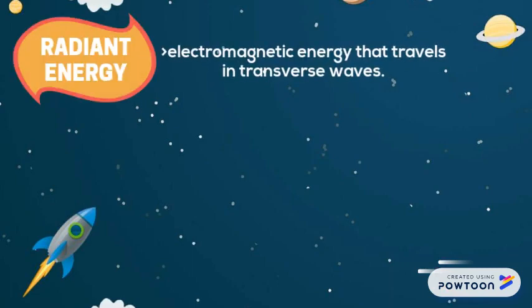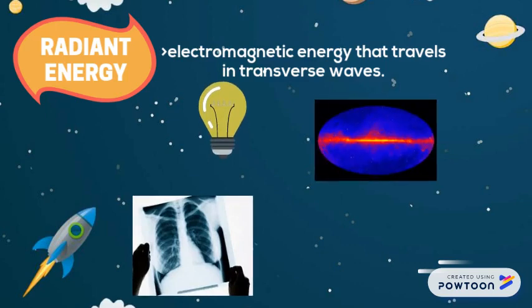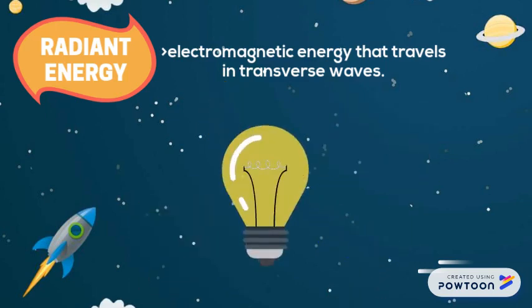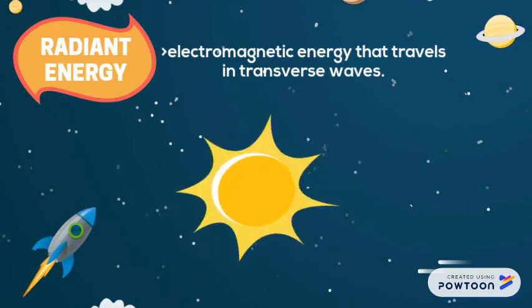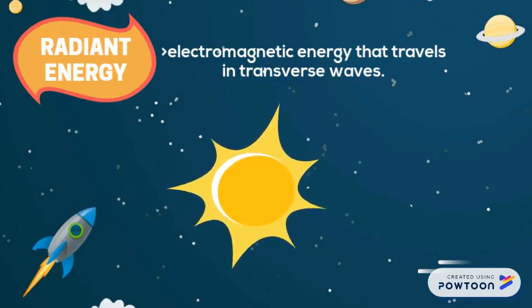Radiant energy is electromagnetic energy that travels in transverse waves. Radiant energy includes visible light, X-rays, gamma rays, and radio waves. Light is one type of radiant energy. Sunshine is radiant energy, which provides the fuel and warmth that make life on Earth possible.